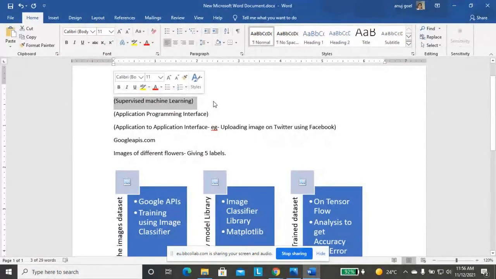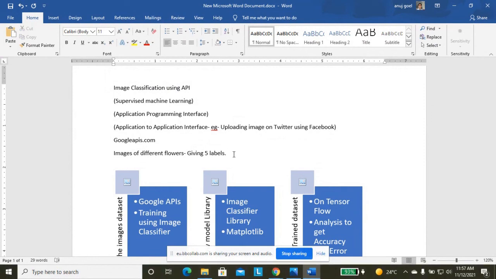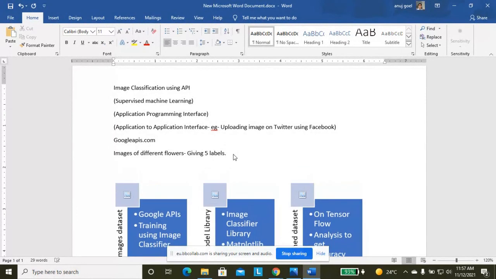Labeled data means we have categories with exact names, that these belong to lotus, these belong to rose, these belong to jasmine, whatever labels are assigned. So in the output after image classification, we will be able to differentiate whether these are the exact labels or not. So we will do color coding for exact prediction